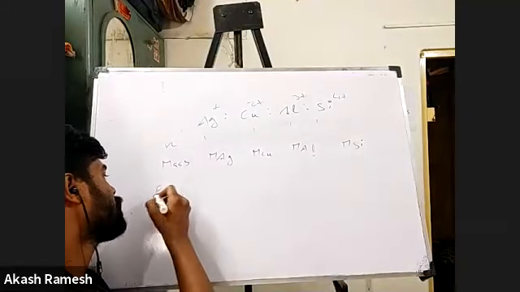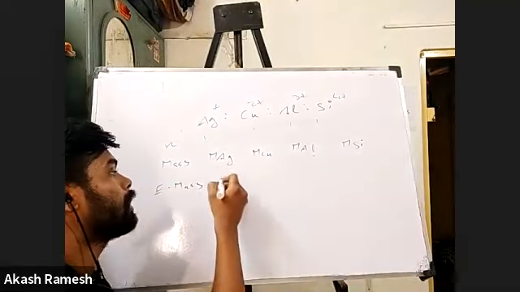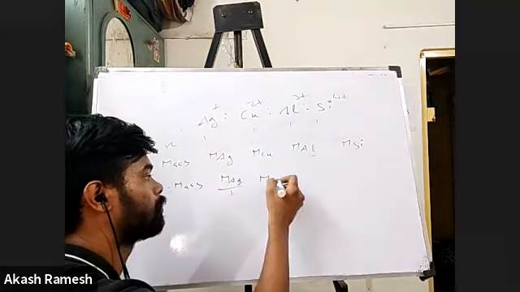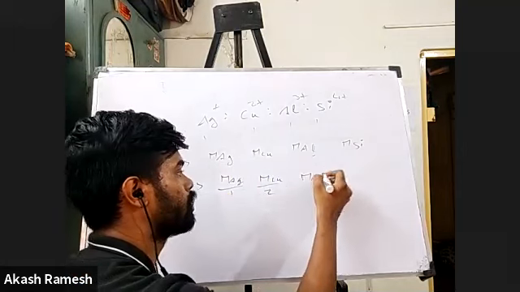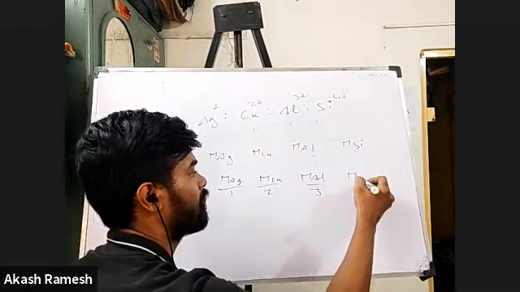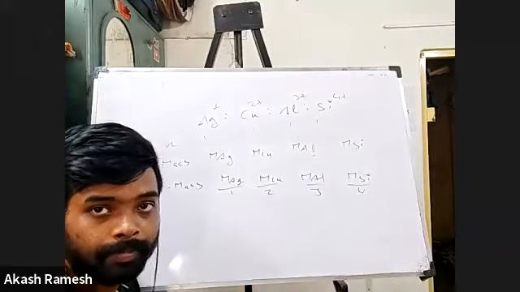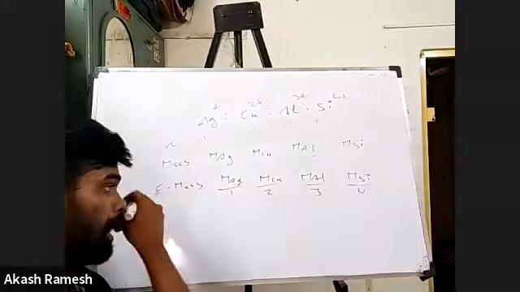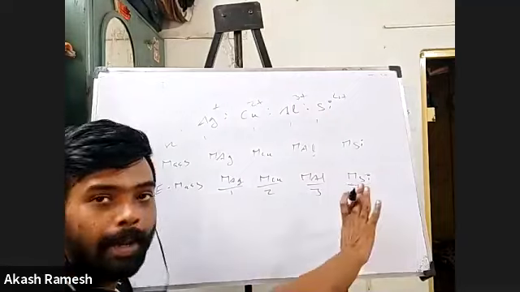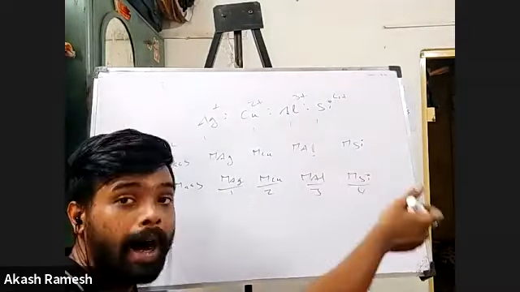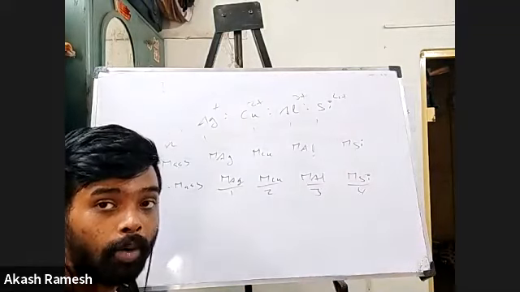So if I go for the equivalent mass, this will be molecular mass of Ag divided by 1, molecular mass of Cu divided by 2, molecular mass of aluminium divided by 3, molecular mass of silicon divided by 4, because it's Si4+. Now this is the mass getting deposited, very simple. These are the ratios of masses getting deposited, right? But what do they want?